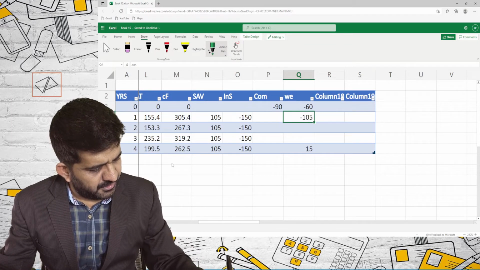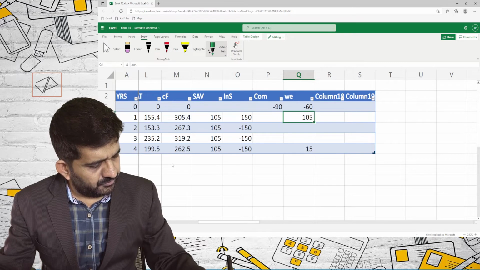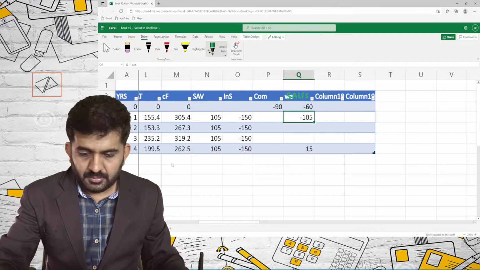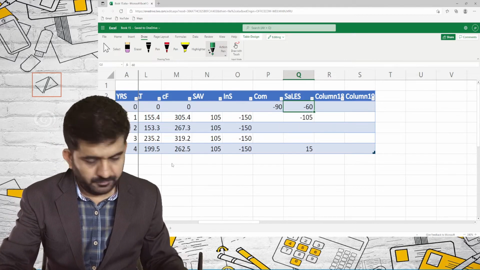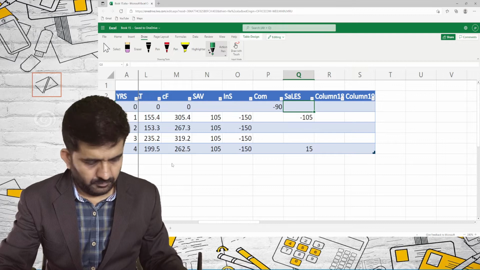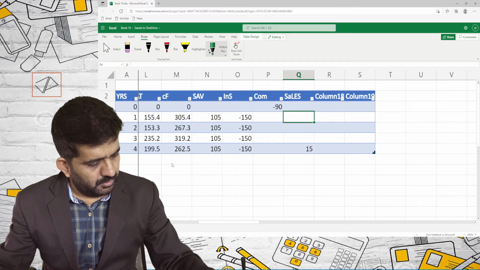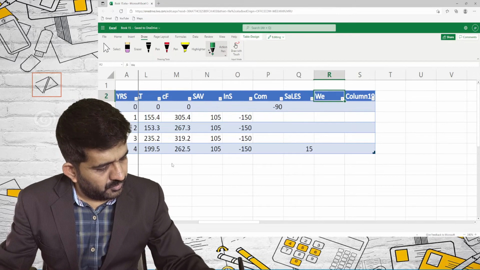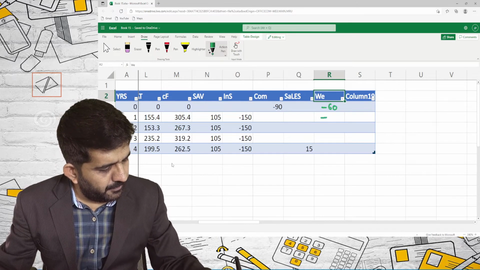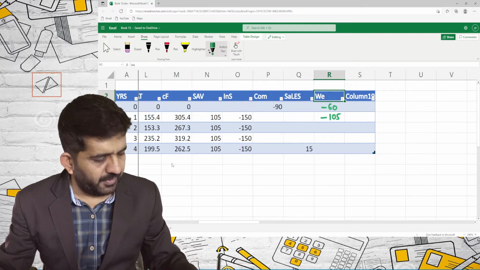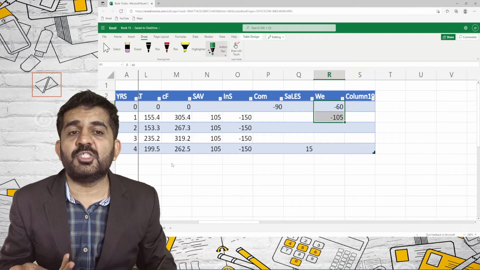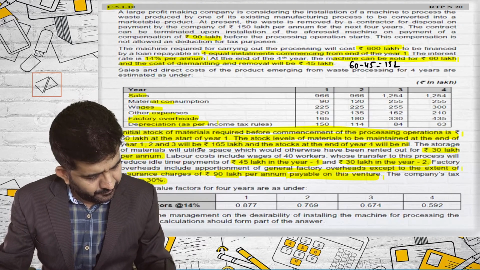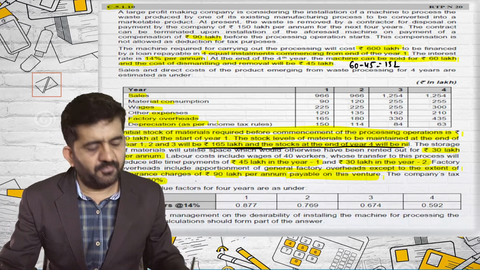This I have written it in sales column. This was sales, right? This is working capital, minus 60 minus 105. So up till at the end of first year, you have invested totally 165, which was required. And the stock at the end of the fourth year will be nil.